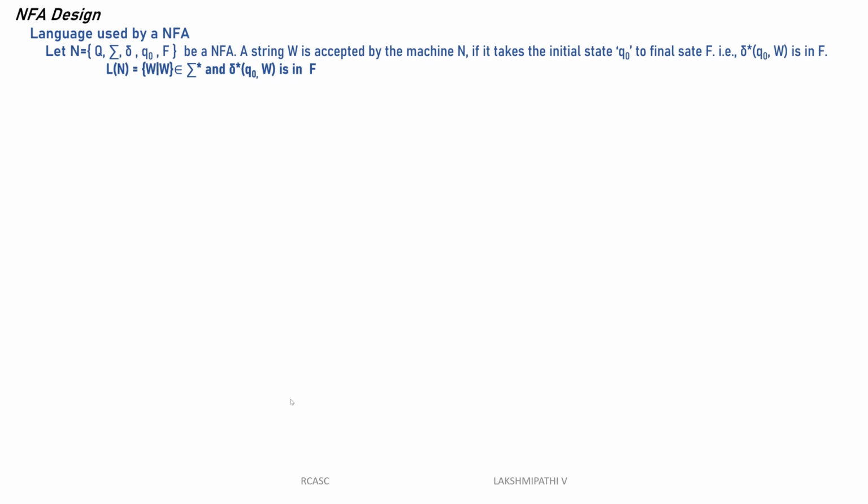Once again I will tell you that a DFA consists of 5 tuples: Q, sigma, delta, Q0 and F.